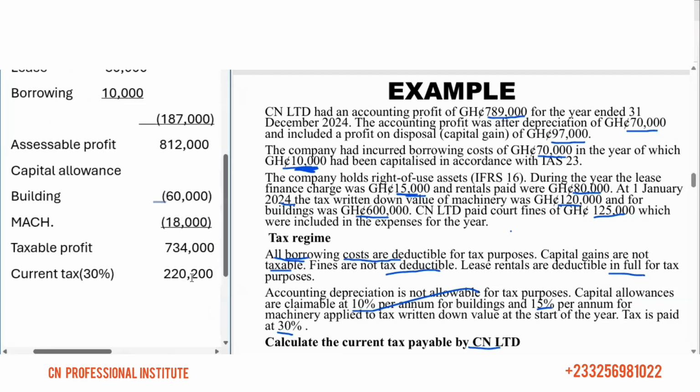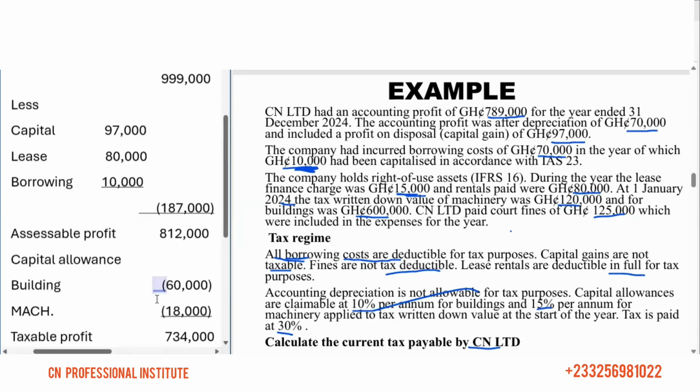So this is how we get the current tax. We have to adjust the accounting profit, so we have to do the adjustment, add back, and that add back and disallow is not difficult. It's just like errors. If the expense is not allowed but it has been deducted, add back. If there's income that was added but it's not supposed to be taxed, go and deduct it. So we've gotten the current tax of 220,200. Very good.